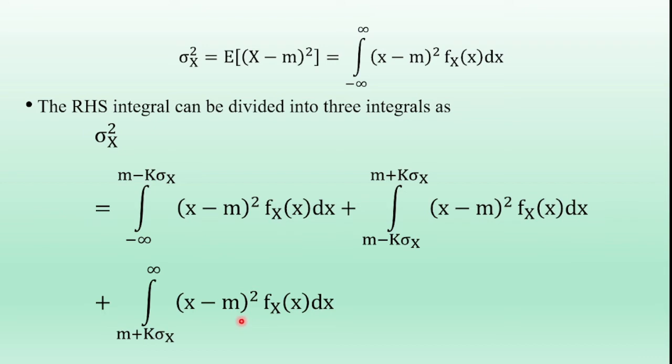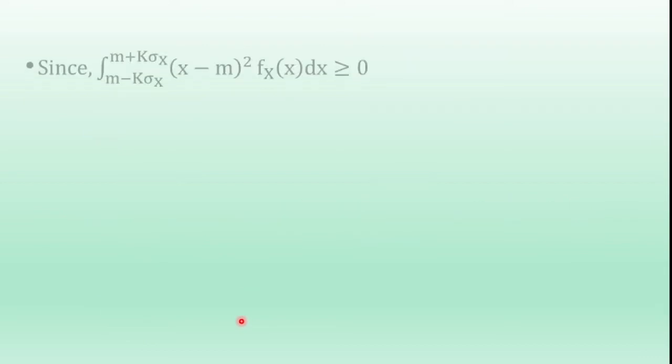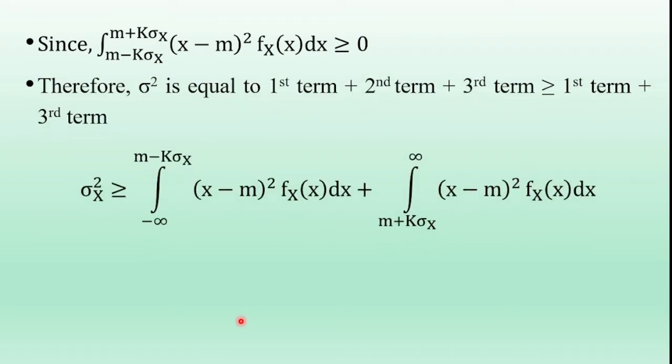Therefore, the variance of x, or sigma x square, is greater than or equal to the integral from minus infinity to m minus k sigma x of x minus m whole square f of x dx, plus the integral from m plus k sigma x to infinity of x minus m whole square f of x dx. The density function is simply represented as f of x or fx of x.